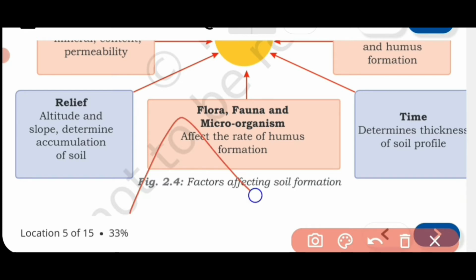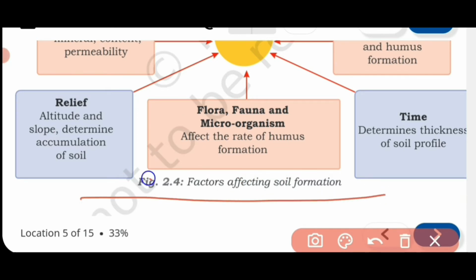If it is a sloping area, soil formation may be very slow or maybe incomplete. But on a plain area where weathered pieces are there, soil formation will continue and it will slowly turn into soil.